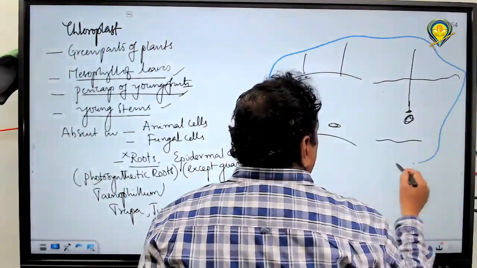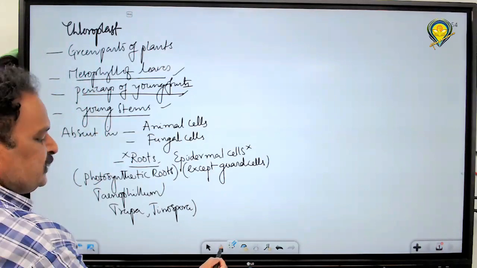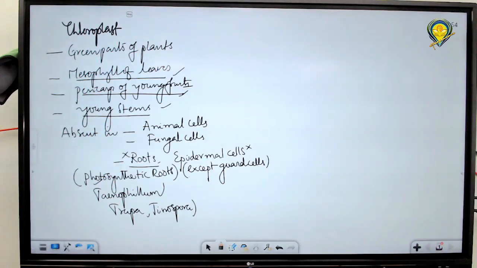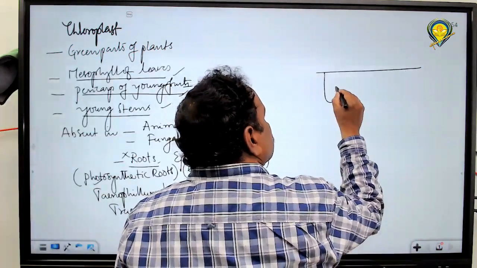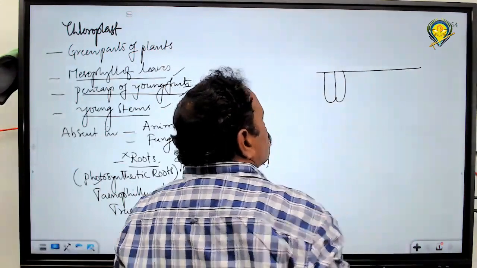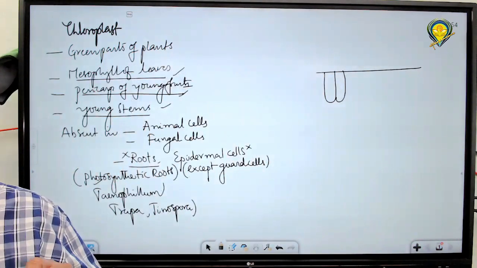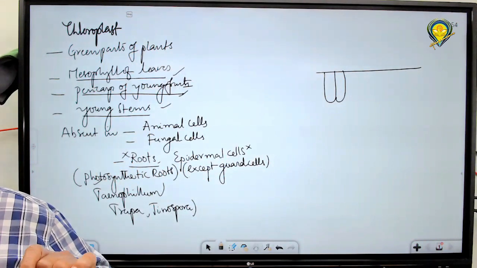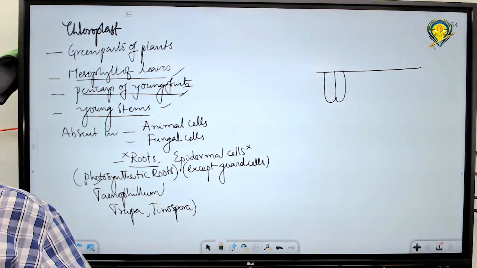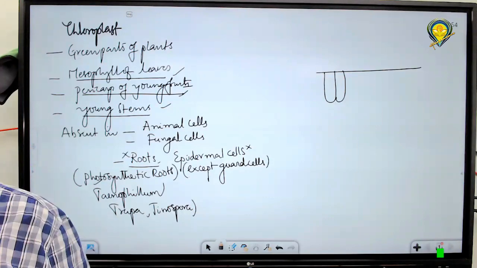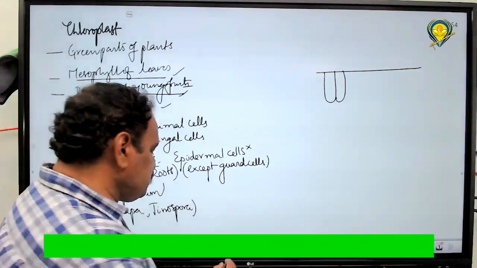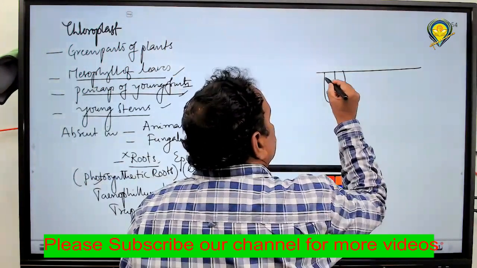Chloroplasts. Okay, the number we discussed, I think, number of the chloroplasts. More in palisade parenchyma, 1 to many, up to 40 are observed in palisade parenchyma. You know that palisade parenchyma is beneath the upper epidermis. This question has been asked in NEET many times. What is the location of chloroplasts in palisade parenchyma? Towards the periphery, just beneath the plasma membrane. Chloroplasts are arranged just inner to the plasma membrane.